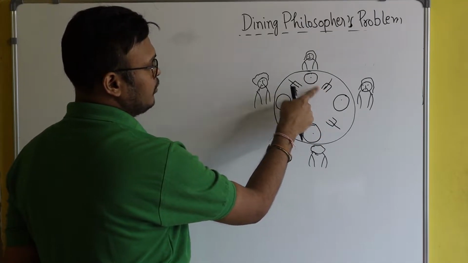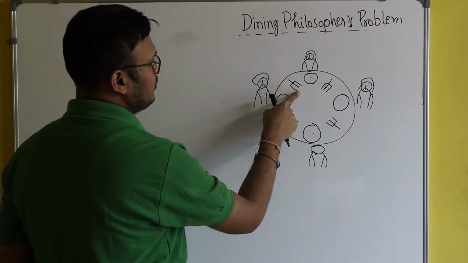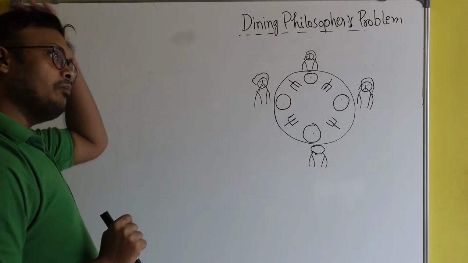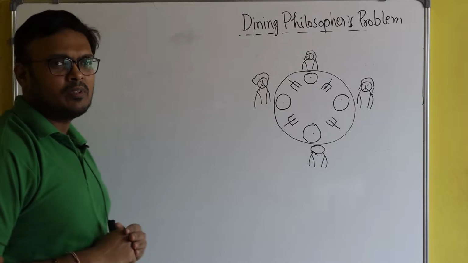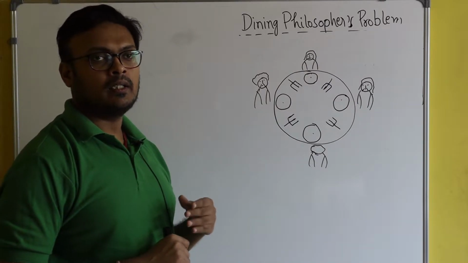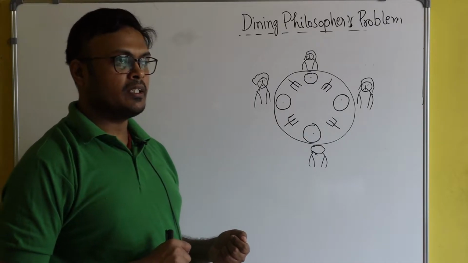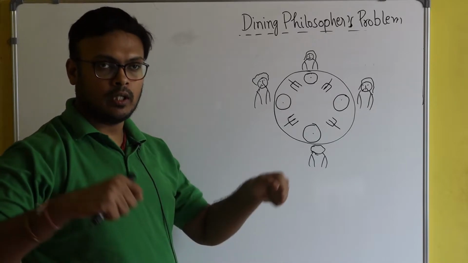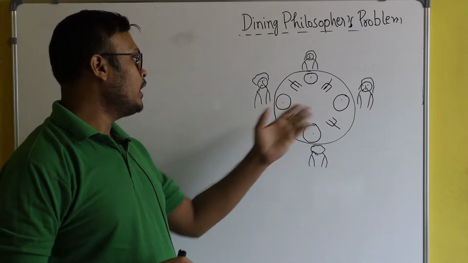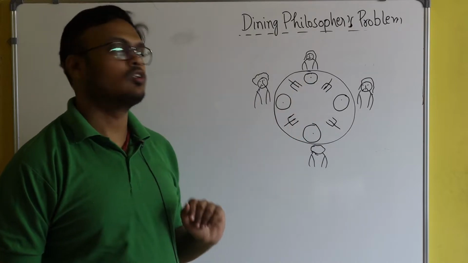One fork will be at the left hand side and the other fork will be at the right hand side. You might have seen in foreign countries, or in high society, people take their meal with fork, knife, spoon. They use both their hands, hold the fork like this and eat like this. Here also the same thing is happening. Two forks are being used by one philosopher.